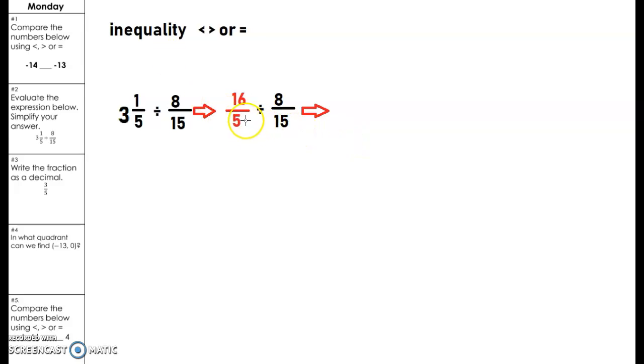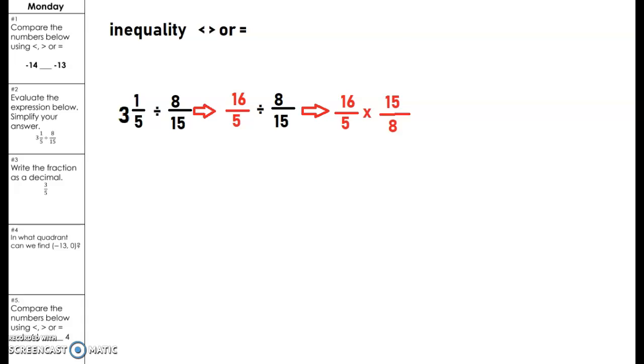I'm trying not to erase stuff so you guys can see where I got it from. So I'm keeping this fraction. I'm changing my sign from division to multiplication. And then I'm flipping the second fraction, right? So 8 is going to go on the bottom, 15 is going to be on top. And now you can multiply across.